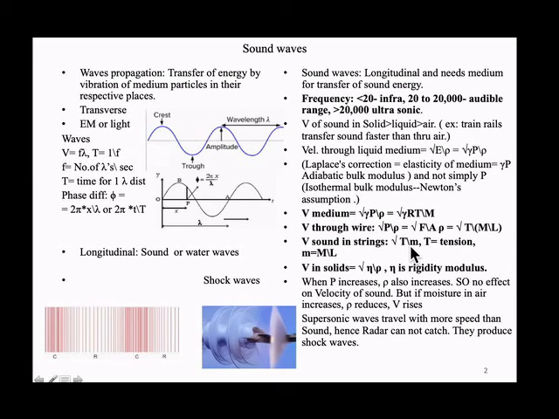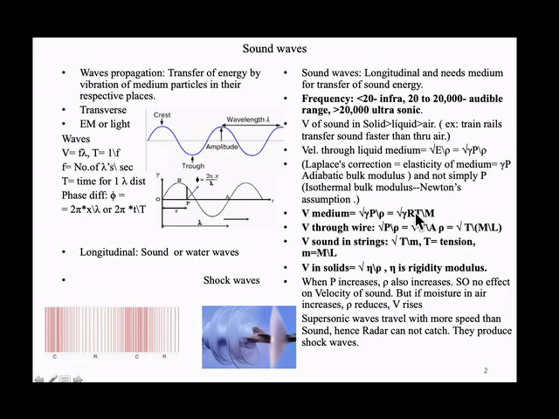That is what we call T by M. T is the tension, and here don't confuse it with this T, which is the time period. M is mass per unit length, it is not the capital mass. So this is the velocity. So V in solids is under root rigidity modulus by rho.